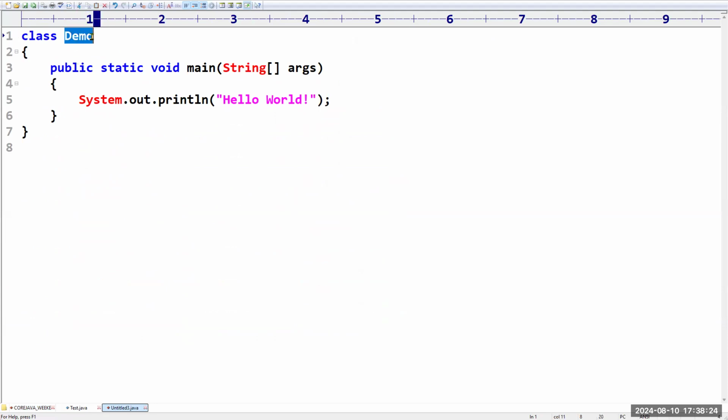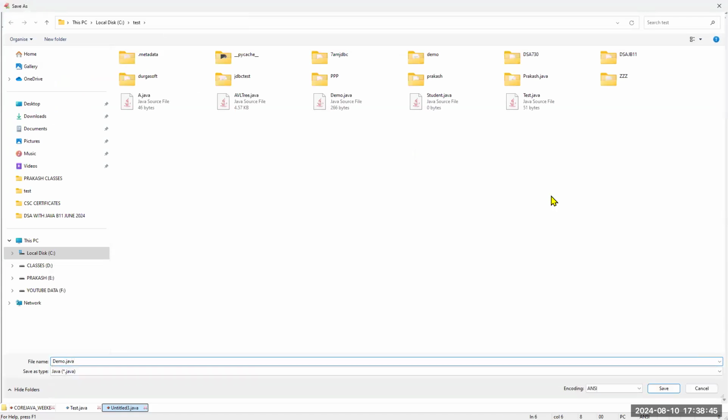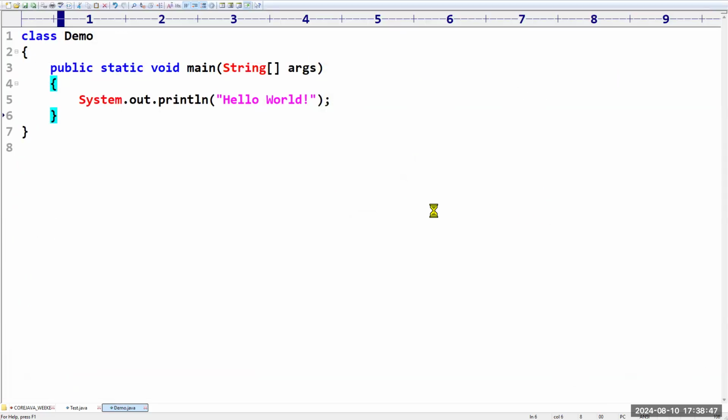Why do we need to take only Demo? Can I take any other name? Yes, you can take. If you take some other names, what will happen? That we will see. So what is this public? What is this static? In detail explanation. Sir, once you learn some concepts, then it will be very easy. Sir, how to save this file? You have to give the class name. What is the class name that I have taken? Demo. Demo.java. I saved the file.